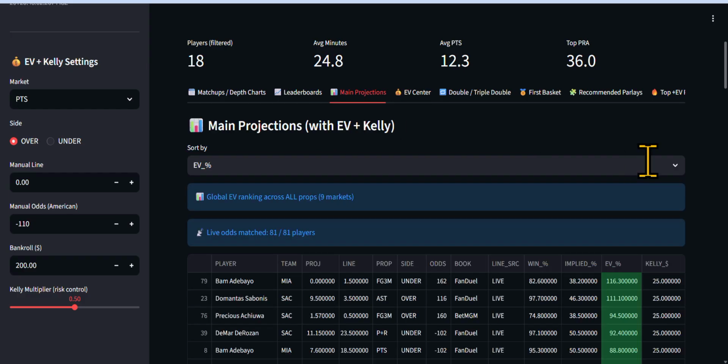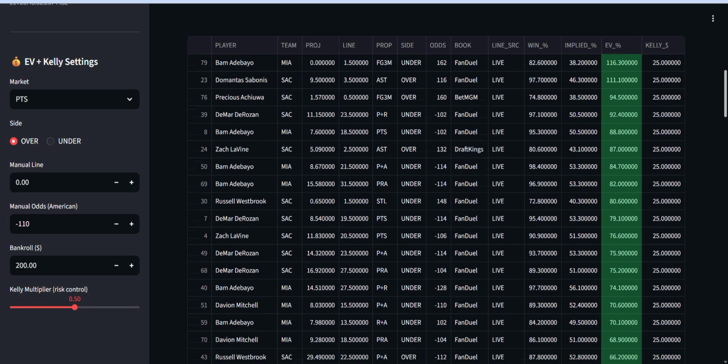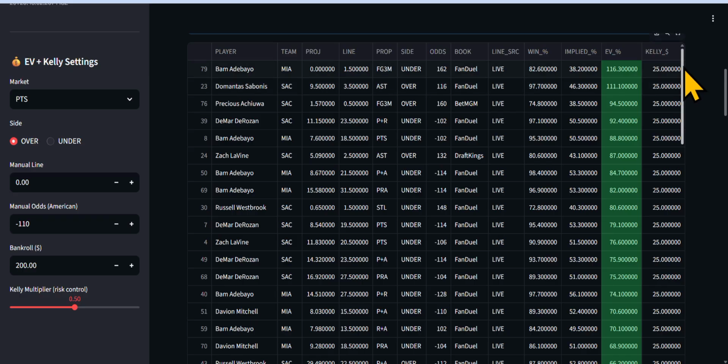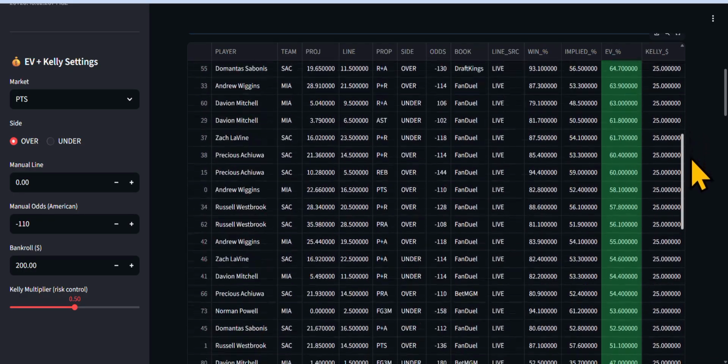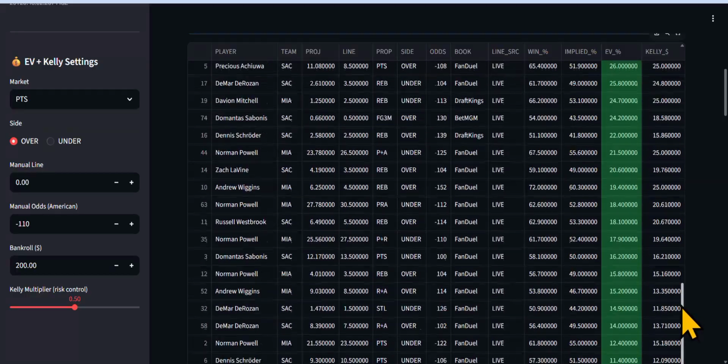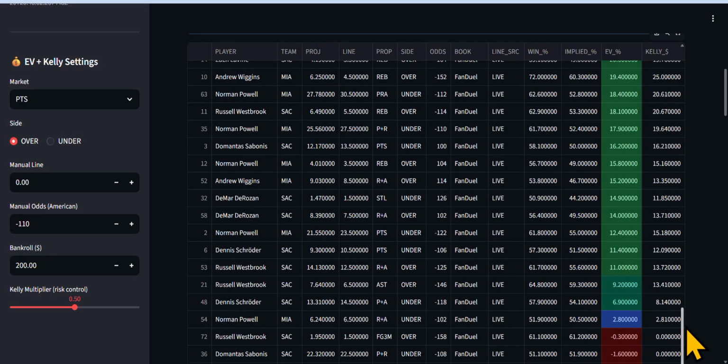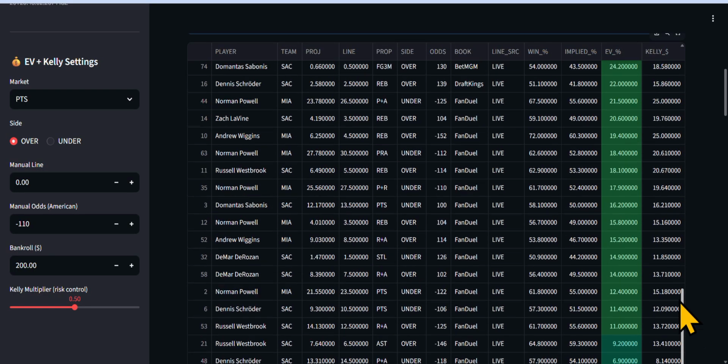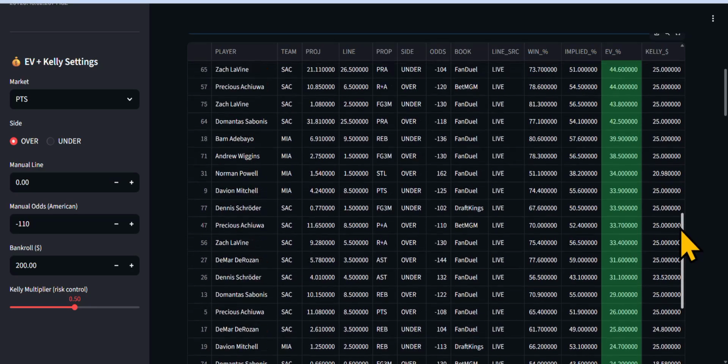But here's the main projections. And back to the main projections. This is just one game, one team. 2 teams, 1 game. Look at all the EV projections we got. All EV projections. All right, you see the red. The red, obviously, you don't want to mess with. The blue is neutral. You kind of want to stay away from that.